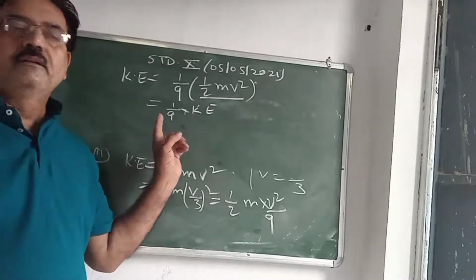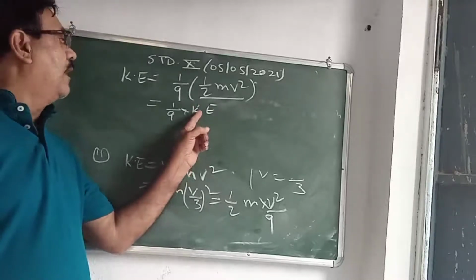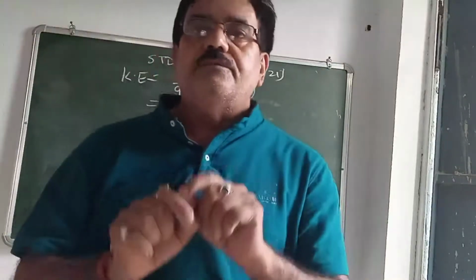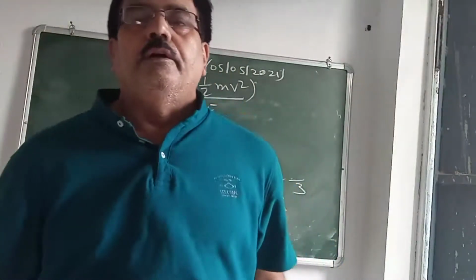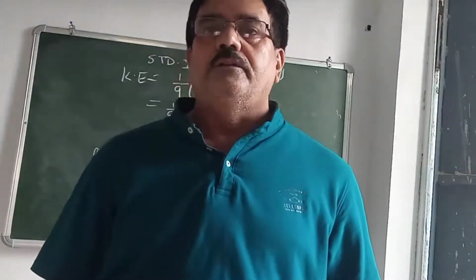Mathematically it is coming. It was K first, half mv square. Now it is half mv square by 9. So K is reduced to 1/9. This way you can write the answer. Don't learn it. Find out mathematically what the value is. Thank you very much.